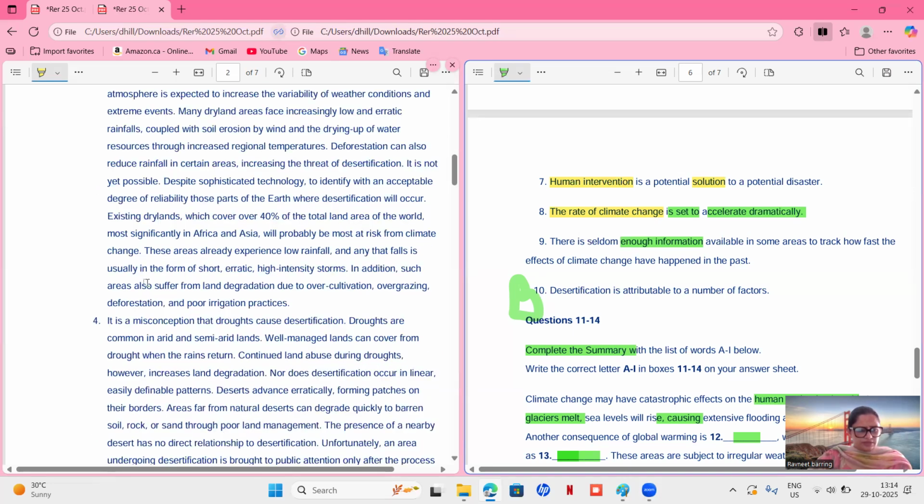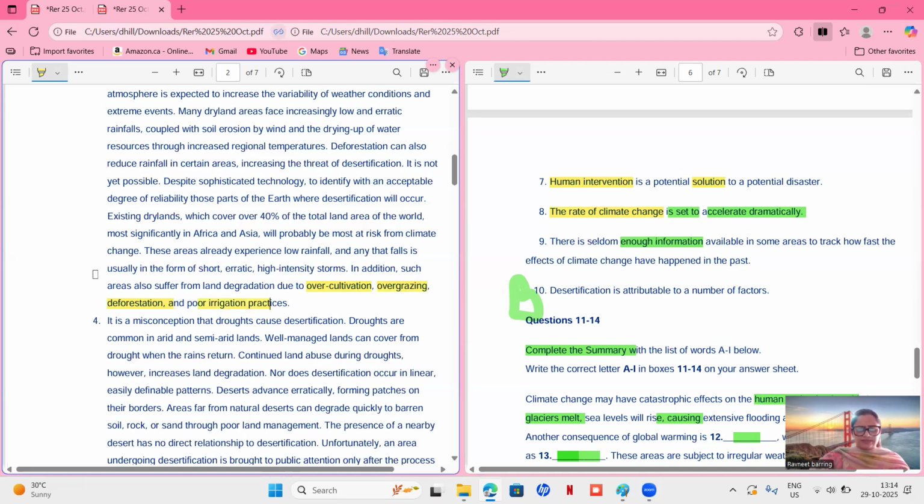In addition, such areas also suffer from land degradation due to over cultivation, overgrazing, deforestation, and poor irrigation practices. Okay, deforestation means it's a human practice. So they are over cultivating, cows are overgrazing, and the irrigation practices are poor.